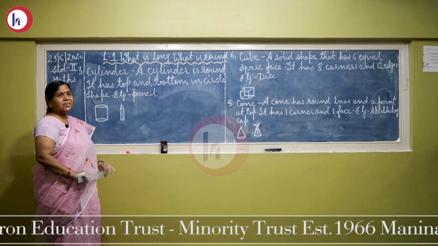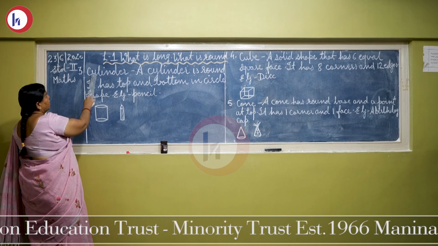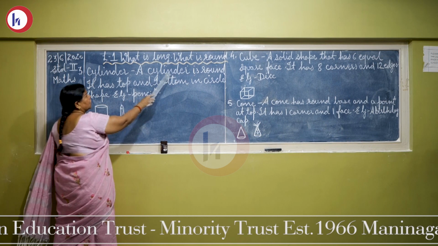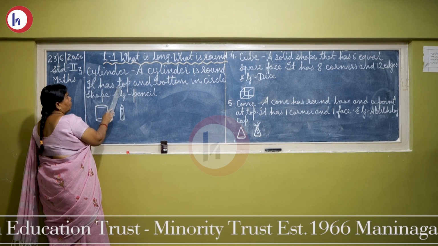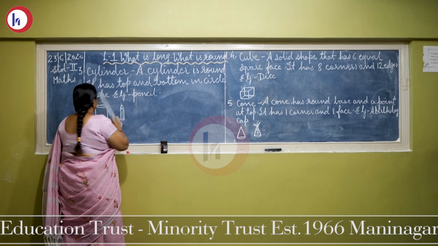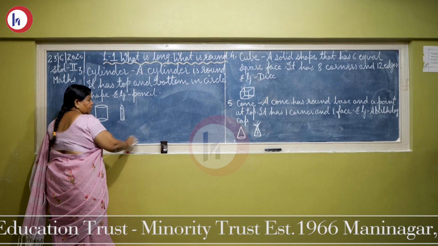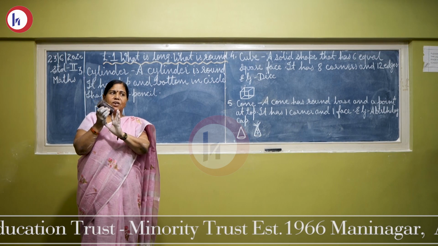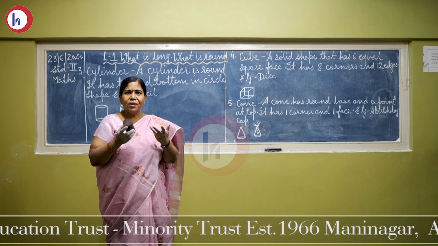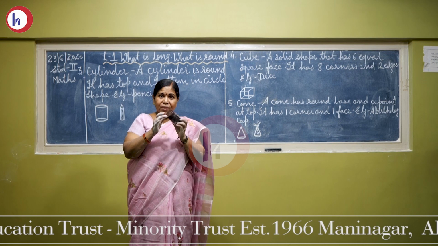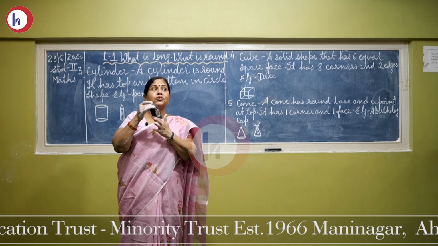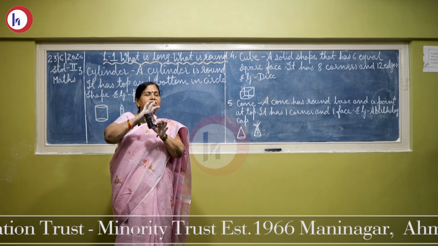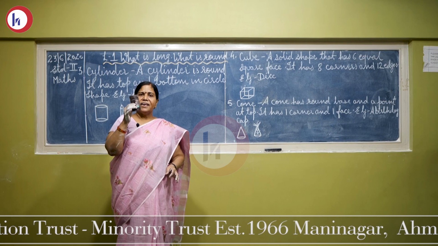Now children, third shape is cylinder. A cylinder shape is round. It has top and bottom in circle shape. Example, pencil. Now let us see. Now this is a cylinder shape. Now top and bottom, ऊपर और नीचे कैसा shape है? It has got circle shape. And the middle, what shape has it got? Curve shape. So it has got 2 faces, 1 and 2. And in the middle it has got curve shape. So this shape we call cylinder shape.